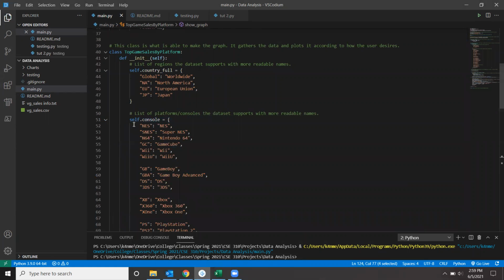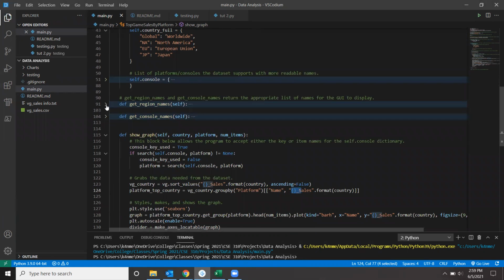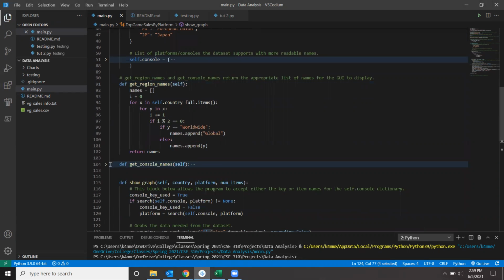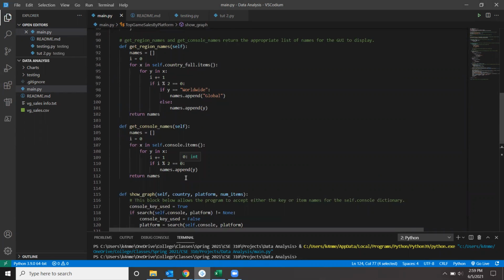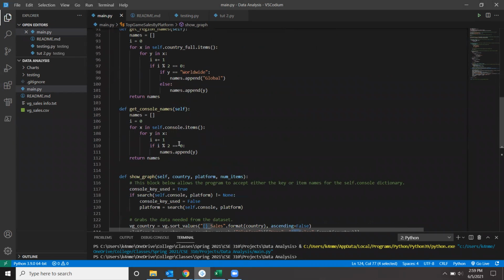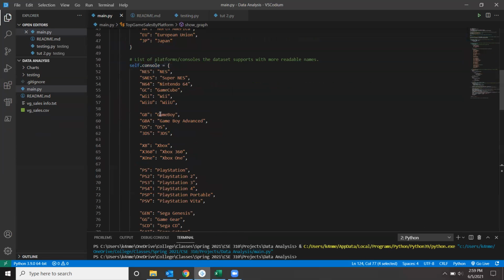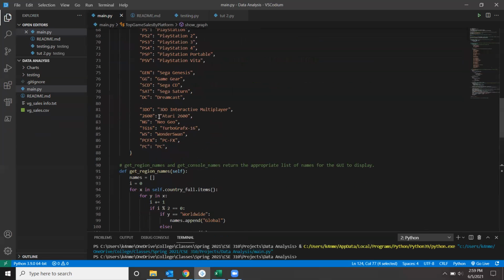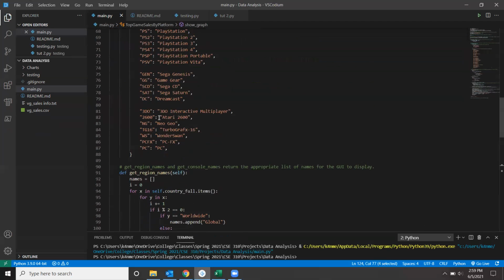And it does a very similar thing for self.console. And then get region names and get console names. This is used for later on in the code. It more or less just returns the value for the keys in the dictionaries. So if you look at self.console, if I give that, no, it returns a list, excuse me.